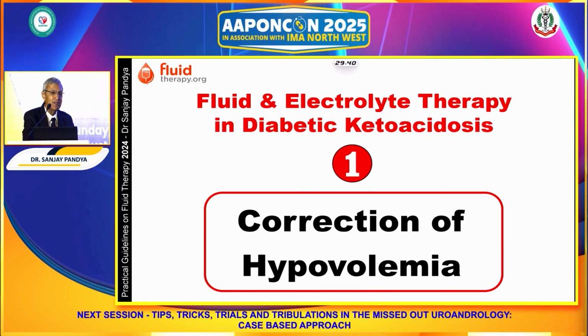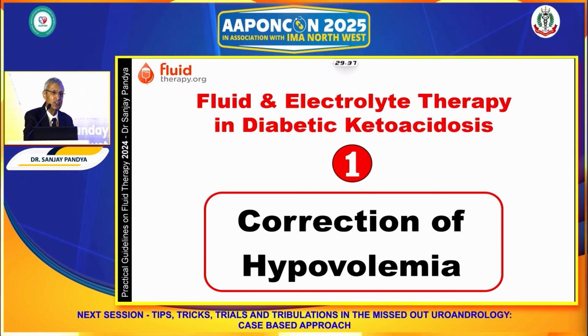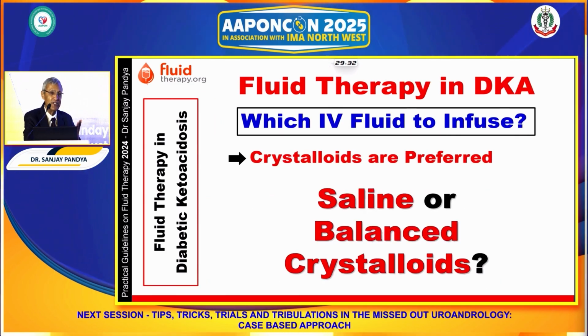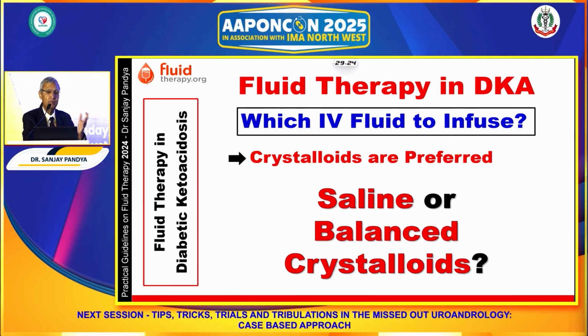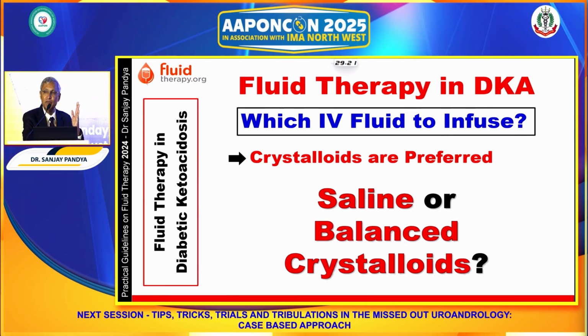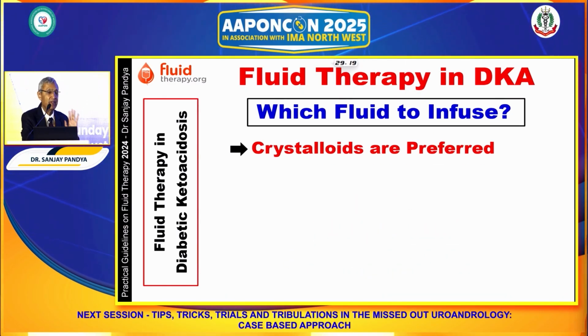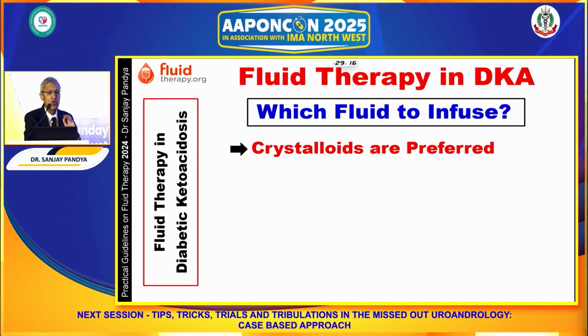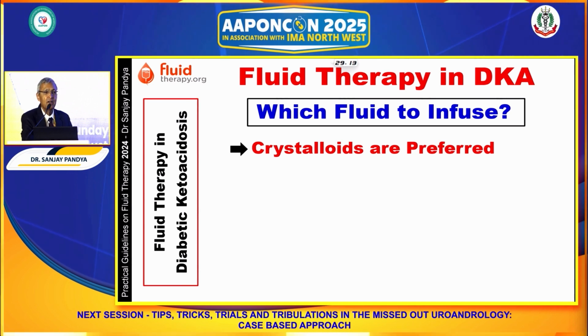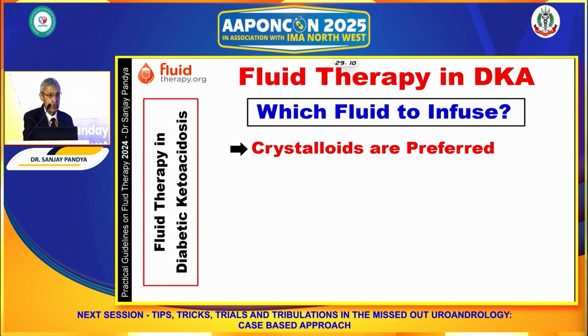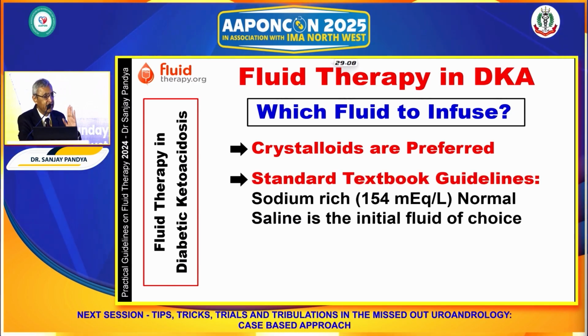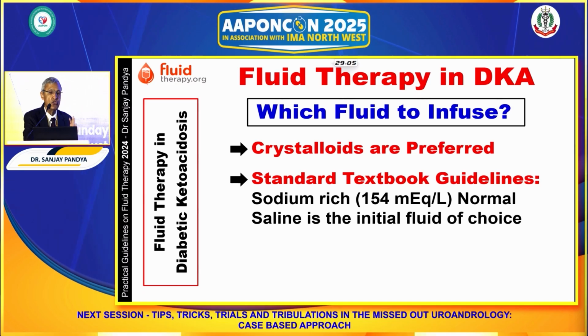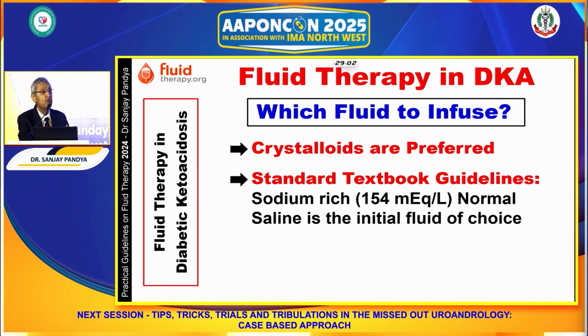I am happy to see that a large number of physicians present here practice diabetes, and therefore they know very well about this, but I will just try to refresh it. Now, the question arises that amongst fluids, what is preferred? The answer is that crystalloid is preferred and colloid has no place in its management. Now, which crystalloids are preferred to correct abnormality in diabetic ketoacidosis? Standard textbooks clearly say that sodium-rich normal saline is the initial fluid of choice.